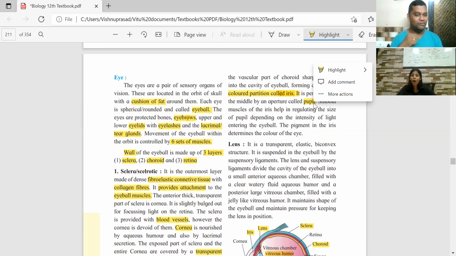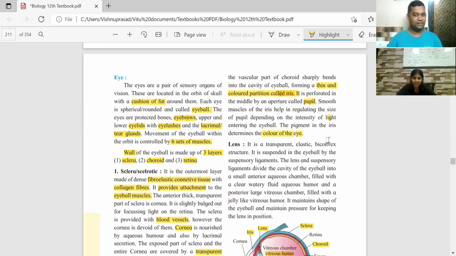That is the pupil. The size of the pupil can be adjusted with the help of muscles, and you can adjust the amount of light that enters your eyes. And the pigment in the iris determines the color of the eye.